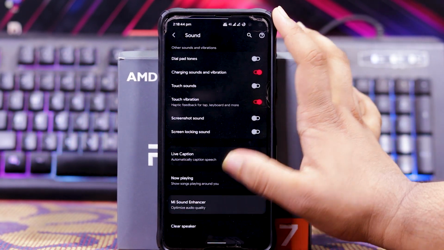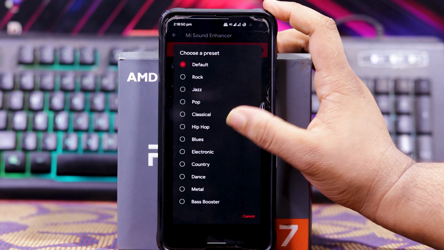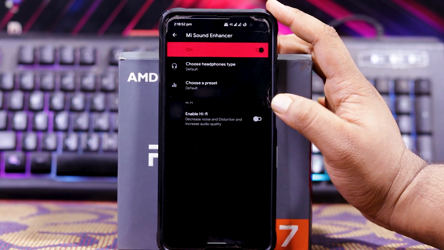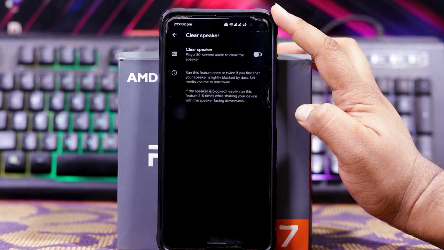Then you get Mic and answer. When you turn it on, you can choose headphone type and a preset. And in this you can also turn off enable hi-fi. At the last you get clear speaker. That is, it will play a 30-second audio to clear the speaker.